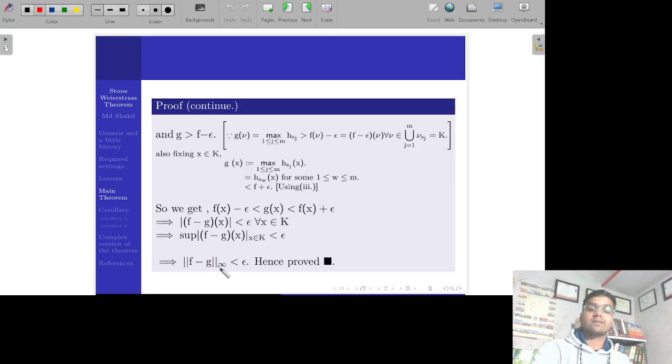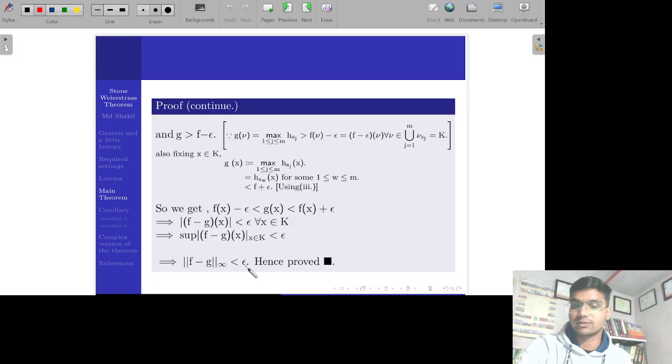It means the sup norm of f minus g is strictly less than epsilon. So this is what is required to prove this theorem. Hence we have proved the theorem.